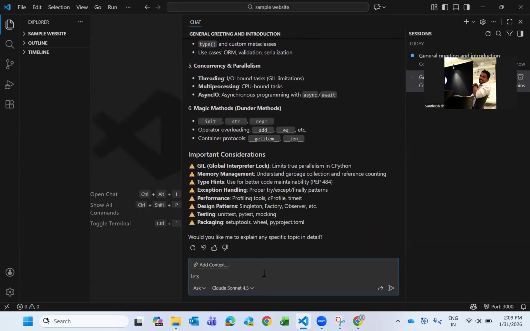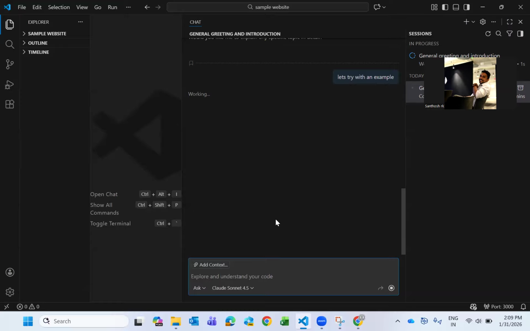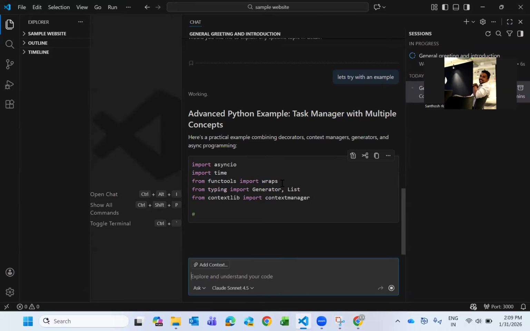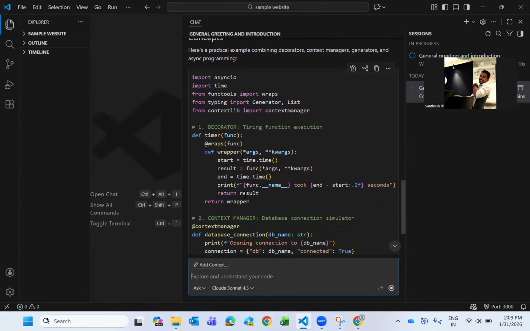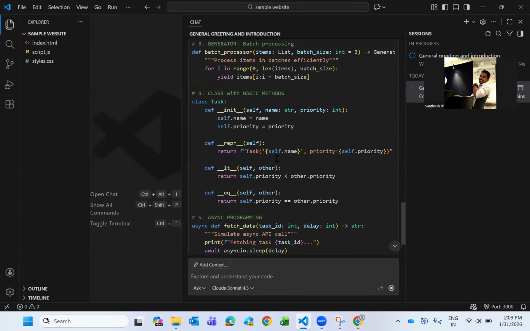Let's try with an example. So let's see how the example will look. So it's giving you, see, the output over here in a box. It's not creating a file like how agent does, because you're in ask mode.